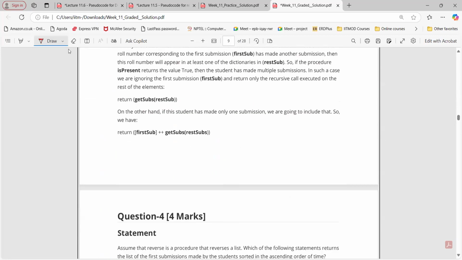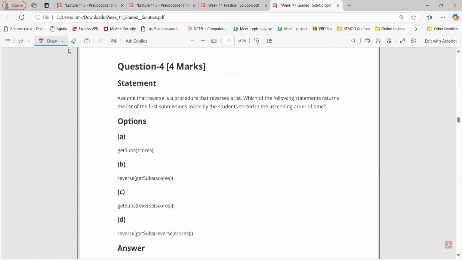That's it. What about question number 4? Assume that the reversal procedure is given. Which of the following statements returns the list of first submissions made by the student sorted in ascending order of time? Tell me how to solve. What is the correct answer here?